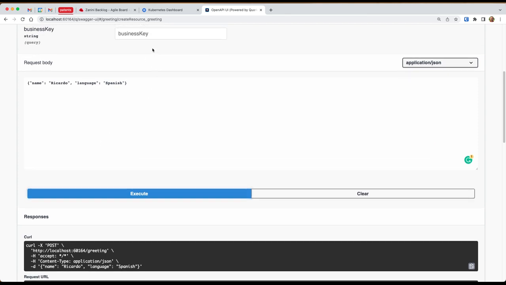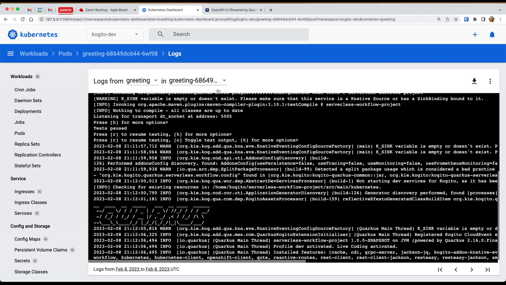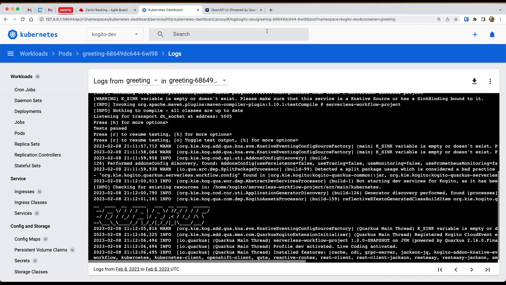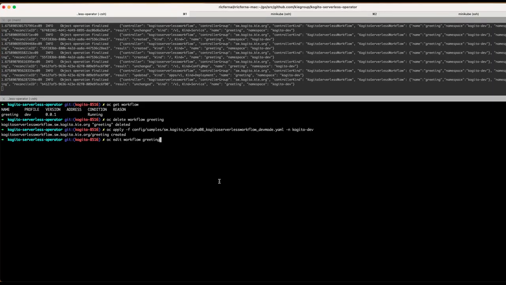All right, so let's get a few things here to see the power of this new feature. Imagine you're developing this workflow in your cluster, and I want to add something more. I want to edit my workflow. Of course, you can use any tooling that you have. I suggest that you use our tooling, but for this demonstration, I'm just going to use my command line interface. So I will edit my workflow as I would edit any kind of Kubernetes resource that I have in my cluster.